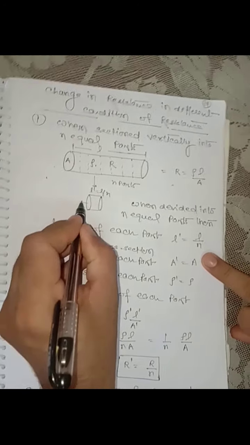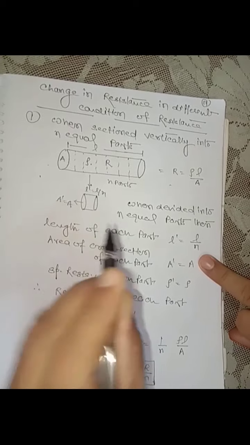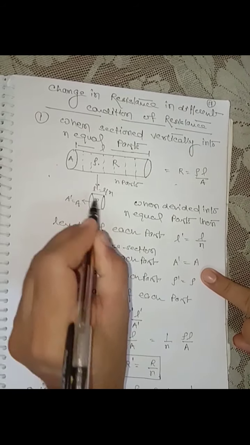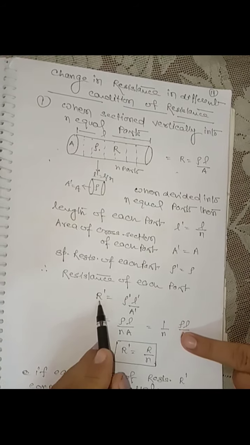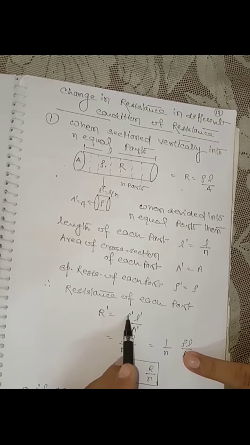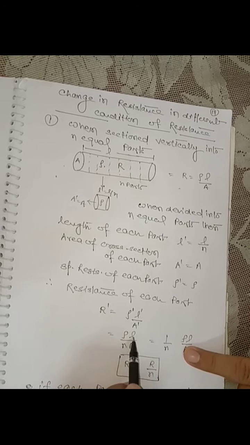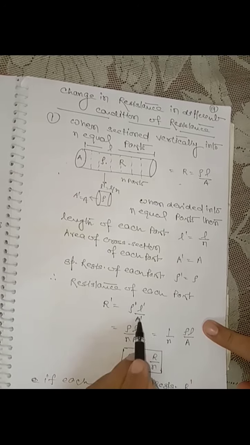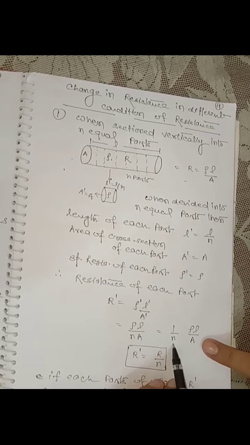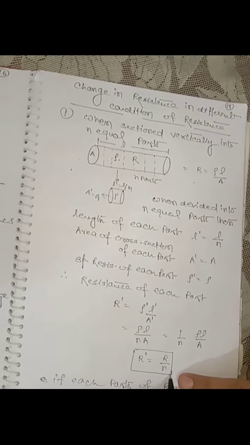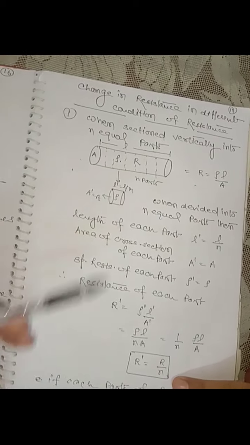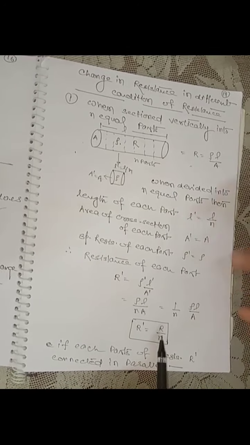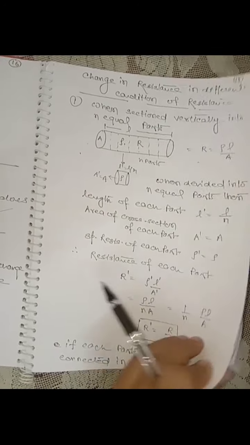Area of cross section will remain equal to the initial area of cross section, and its specific resistance will also remain the same. So the resistance of each part becomes R dash equal to rho dash L dash upon A dash. Since rho dash remains the same, L dash becomes L upon N, and A dash remains A. So finally we get 1 by N rho L by A. So R dash is equal to R by N, meaning the resistance of each part becomes 1 upon N times the original resistance. Clear?